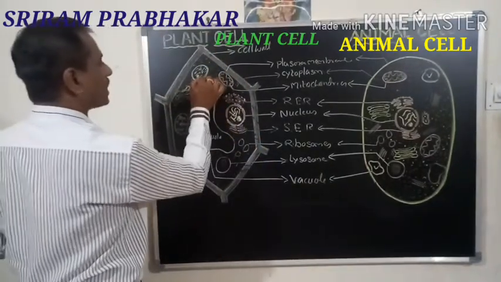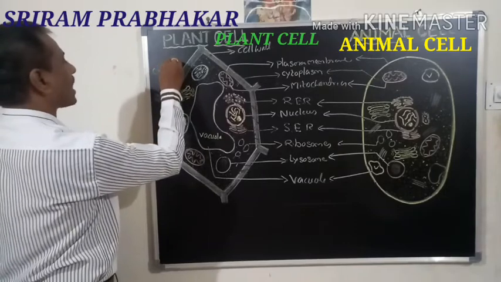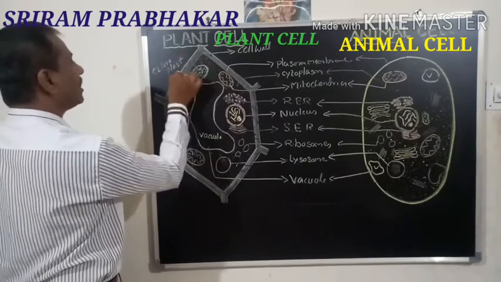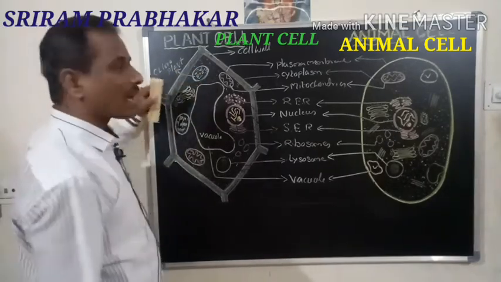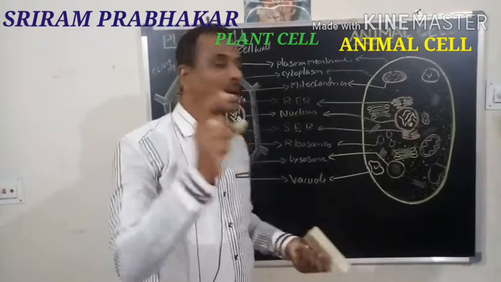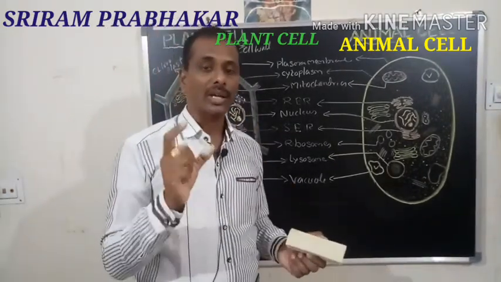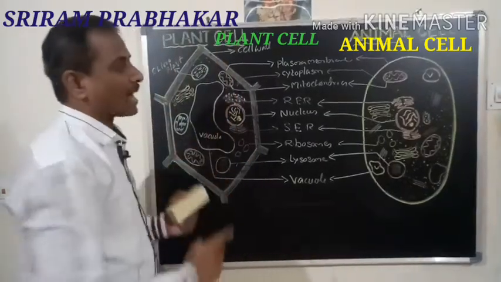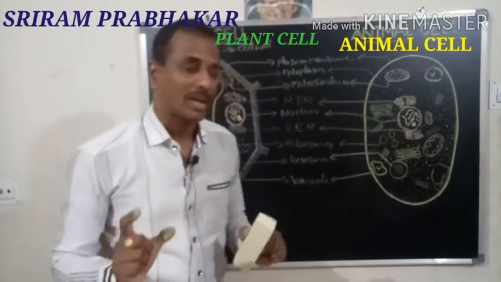It is called the chloroplast. Chloroplast is present only in the plant cell. That means plastids, not only chloroplast, are present in the plant cell. Plastids are absent in the animal cell.